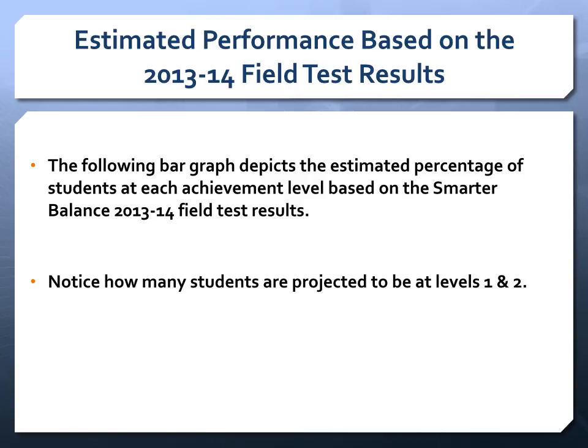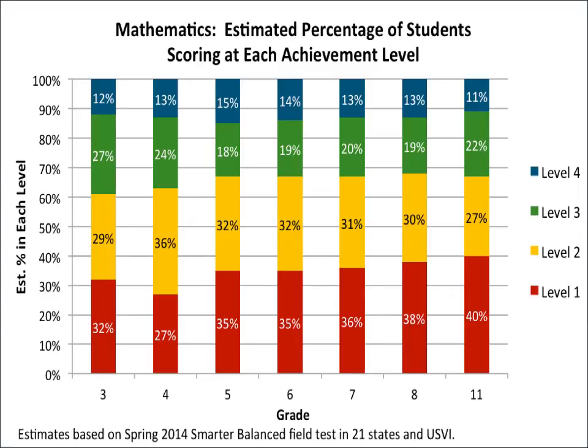The following bar graph depicts the estimated percentage of students at each achievement level based on the Smarter Balanced 2013-14 field test results. Please notice how many students are projected to be at levels 1 and 2. So last spring, Smarter Balanced conducted a field test in 21 states. Based on that data, they've estimated the anticipated student performance within the 4 achievement levels. Approximately 60% or more students will fall into the level 1 or level 2 achievement levels.